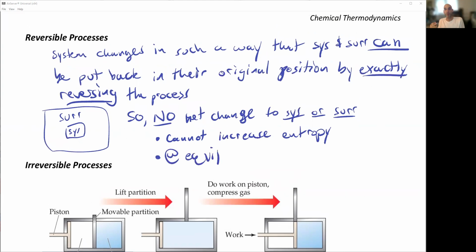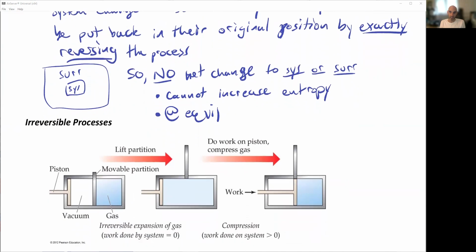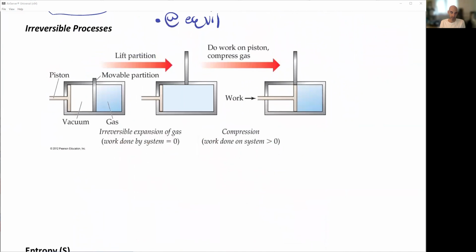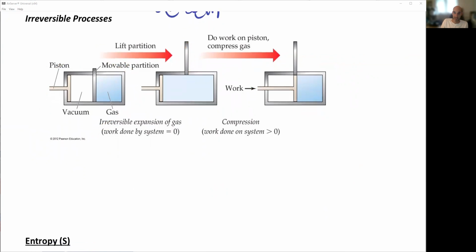There are very few reversible processes. A frictionless surface or a resistanceless wire, those are reversible processes. But the world is made up of irreversible processes. So here I have a partition. I lift this up and I do work, and I decompress this or I compress it again. This right here is an irreversible process because I didn't exactly reverse it. I didn't put the partition down and all of a sudden everything ended up on the other side.